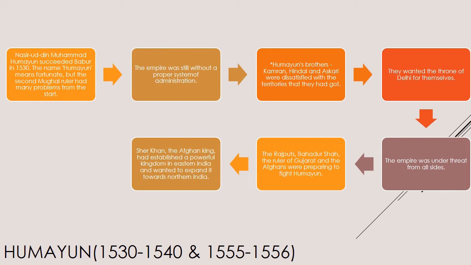The empire was under threat from all sides. The Rajputs, Bahadur Shah, the ruler of Gujarat, and the Afghans were preparing to fight Humayun. Sher Khan, the Afghan king, had established powerful kingdoms in eastern India and wanted to expand towards northern India.